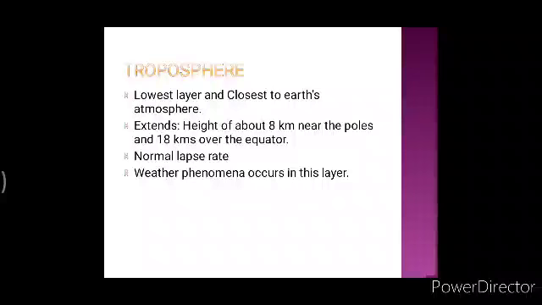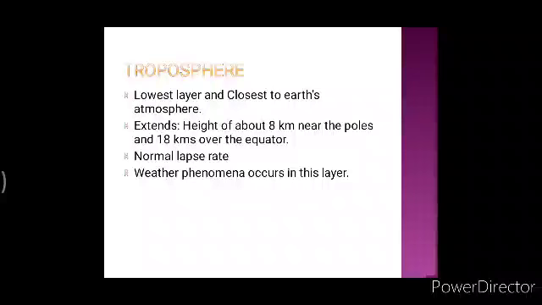Clear? Then I told you that the weather phenomenon activities take place here. Not only this, water vapor and dust particles are also found in this layer. Now what type of weather phenomena activities am I talking about? Like formation of clouds, thunder, lightning, precipitation. I mean all that you can imagine as a part of weather formation, all those activities take place in troposphere.